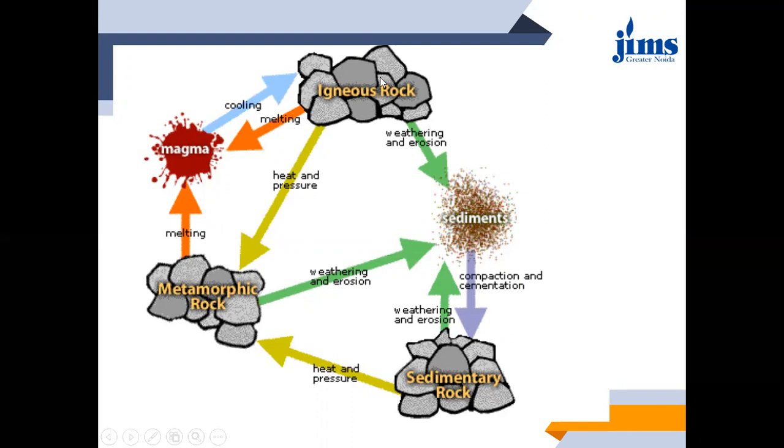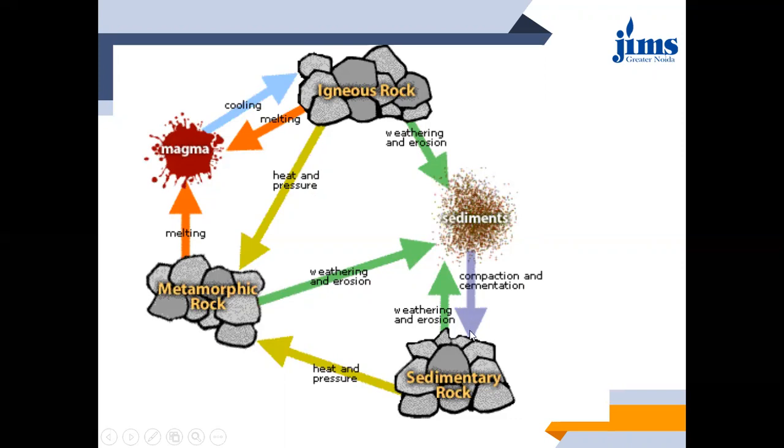Igneous rock, if exposed to high heat and pressure, can change into metamorphic rock. These igneous rocks can again melt with the help of magma and be converted into magma. Then igneous rocks, due to weathering and erosion, will be converted into sediments, and these sediments, after compaction and cementation, form into what?